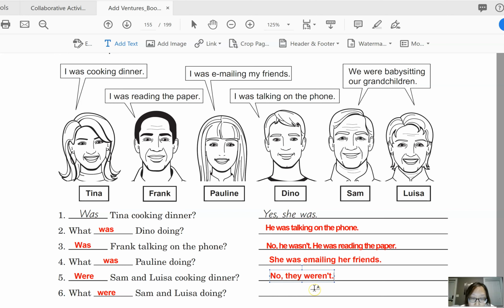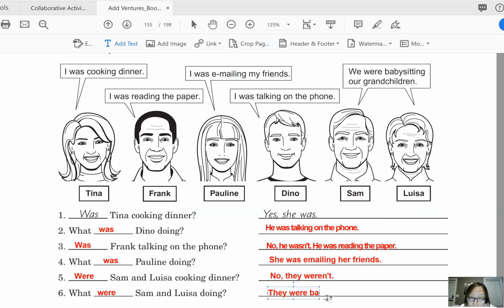Okay, now, what were they doing? And that's actually the answer to number 6. I already put the answer here, but the question is, what were Sam and Louisa doing? So you can put it there, that's fine. Or, of course, it's the same answer.